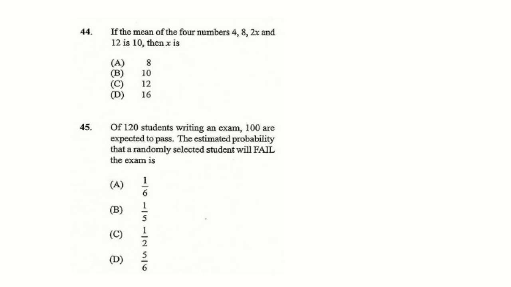This one is a repeated question. We haven't done it in a while, but the answer is 16. 120 students write an exam. 100 are expected to pass. The estimated probability that a randomly selected student will fail. So fail is 20 over your total 120. 1/6, E. And that is the end of May, June 2017.